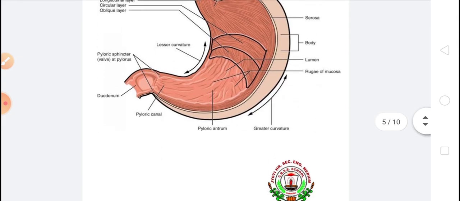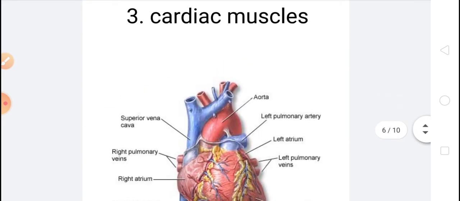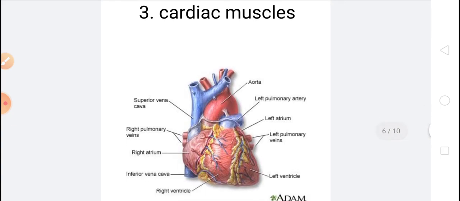Another kind of muscles present in our body are cardiac muscles. These are special muscles. Cardiac muscles are also involuntary because their action is not under our control. They work automatically and we cannot control their actions.